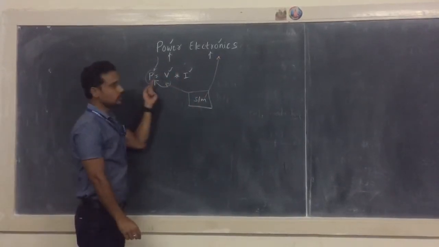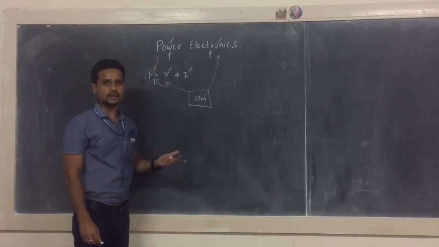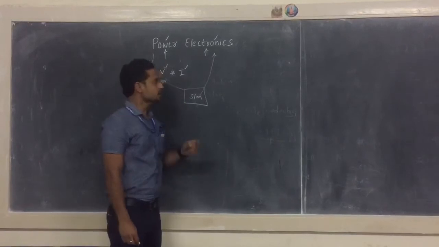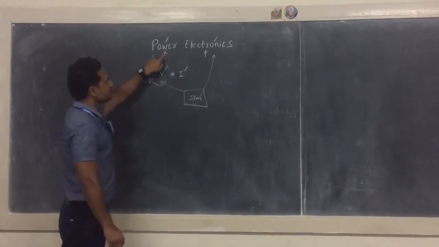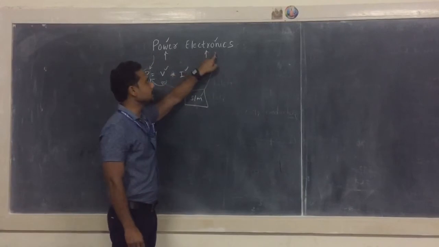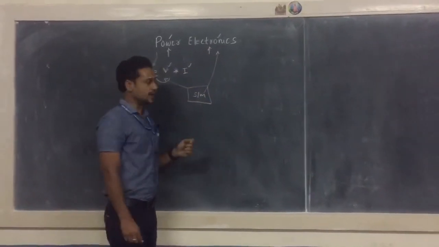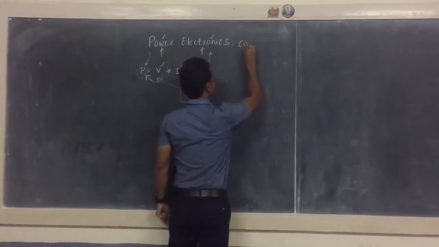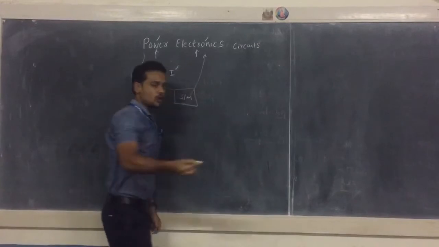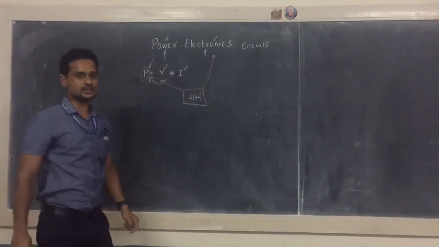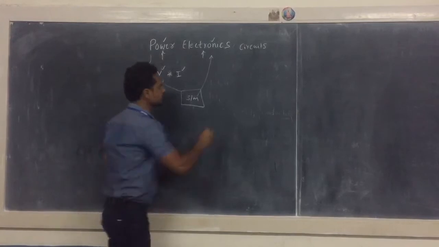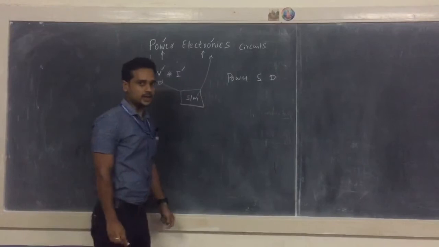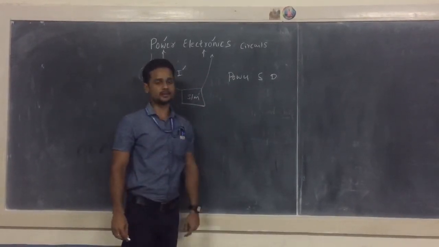So if you want to have a control over power, you need a circuit, you need a device which will control this power. That itself is an electronic circuit here. So you can concentrate here. Power can be controlled by using electronic circuits. In other words, you can say that power can be controlled by using power electronic circuits. And the most common sentence that we use throughout the subject is that power can be controlled by using power semiconductor devices.